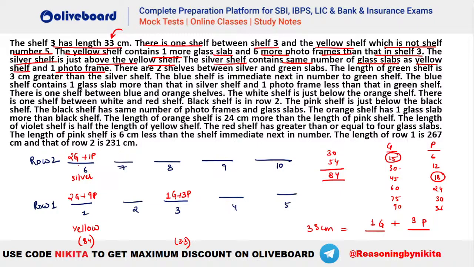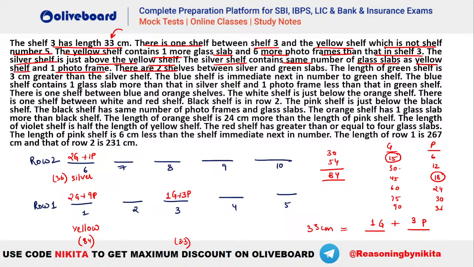So what is the total length of this silver, guys? What will be the length of silver? You can see that's going to be 30 plus 6, isn't it? 2 into 15, that is 30, plus 1 photo frame, that is 6. So you can see silver is how much? This is 36 centimeter, right? So silver is 36 in length.